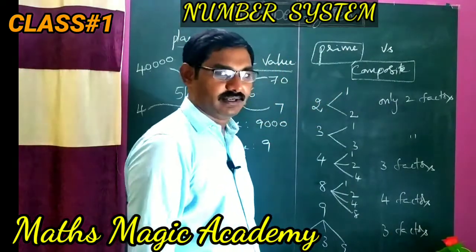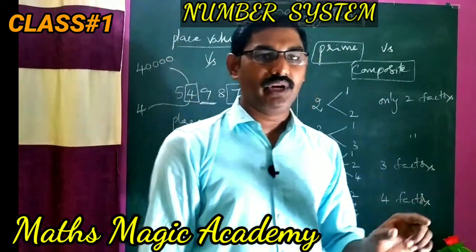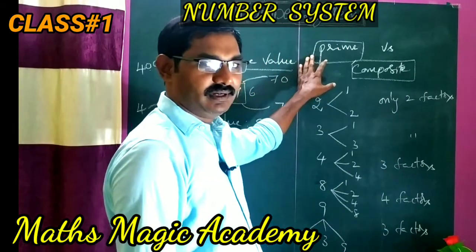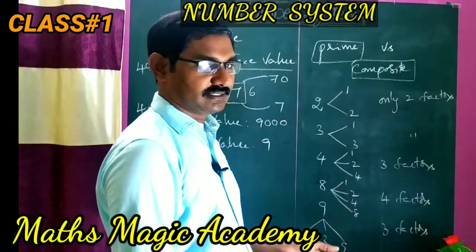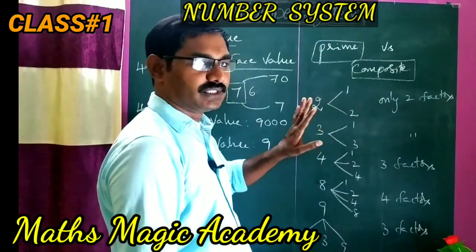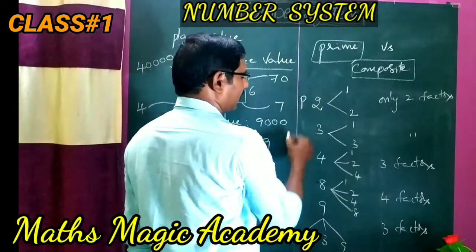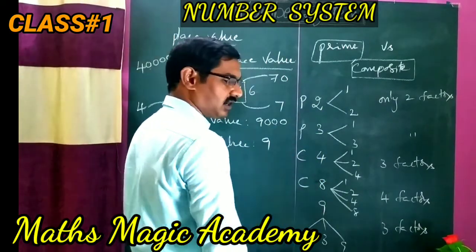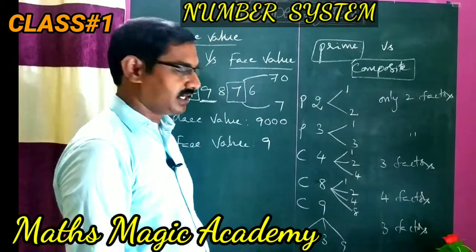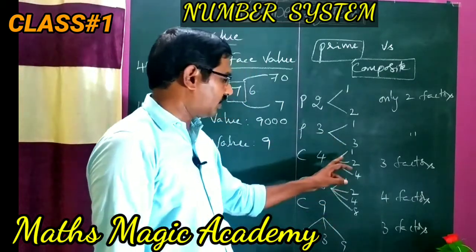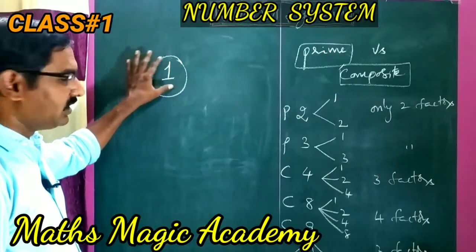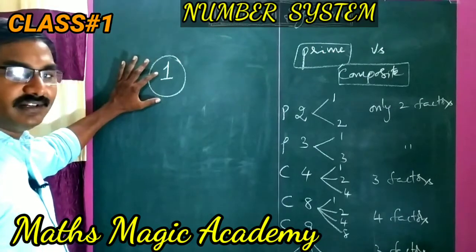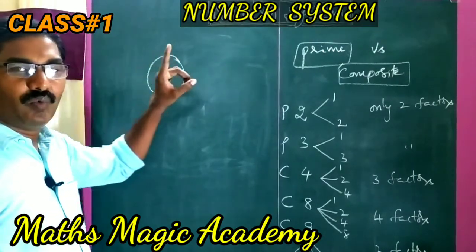3 factors are there. If a number has only the factors 1 and itself, then those are called prime. And if more than 2 factors are there, then that is nothing but a composite number. So this is a prime number, this is also a prime number, and this is a composite number. This is also composite, this is also composite. Why? Because these 3 have more than 2 factors. Now we will see 1. How many factors are there for 1?